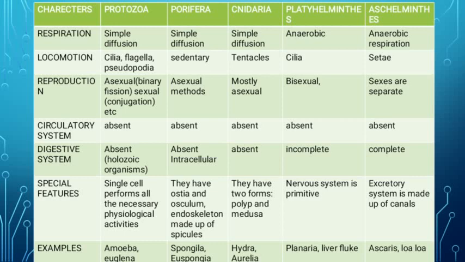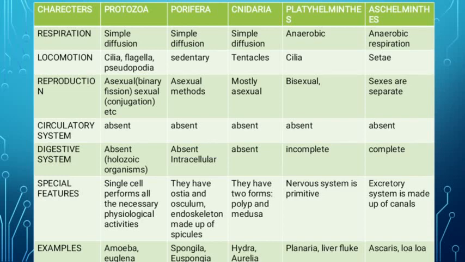Then special features: they have two forms, that is polyp and medusa. This means Cnidaria have two different forms, polyp and medusa. You will learn this in your further coming classes. Then examples of Cnidaria are Hydra and Aurelia.